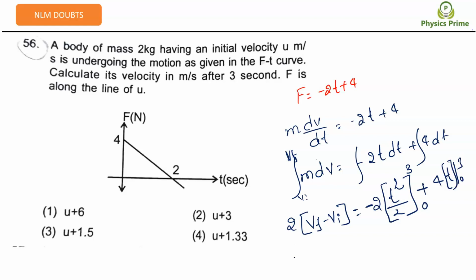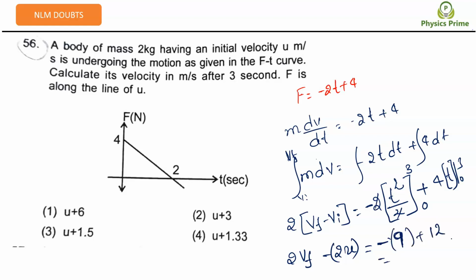Here 2 into v final we have to find out, minus 2 into v initial, which is given as u meters per second, right? Yes, sir. Can I cancel this 2? It will be minus t square, which is 9, minus 0, plus 4 into 3 is 12.